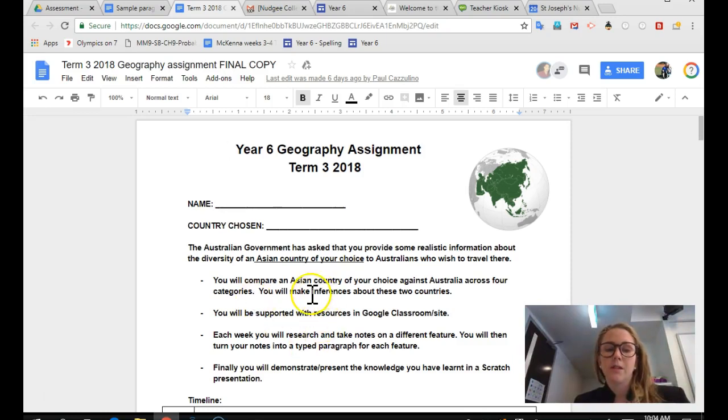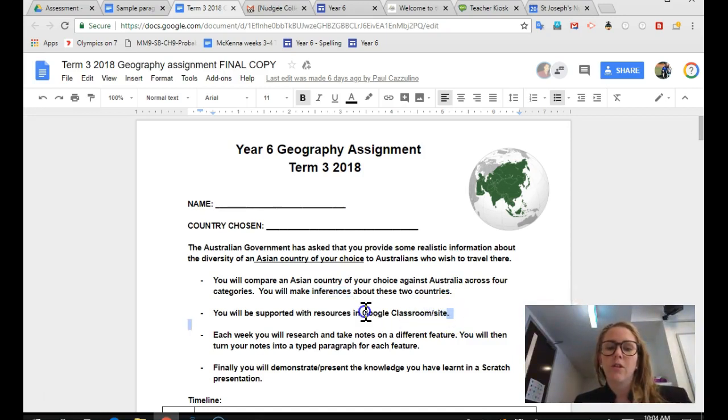Now, the word inference there is one you might not have come across before, and that basically means that once you're presented with some facts, you can make some quality informed guesses about those countries based on what you know from the facts. That's an inference. You will be supported with resources in the Google Classroom and the Google site.